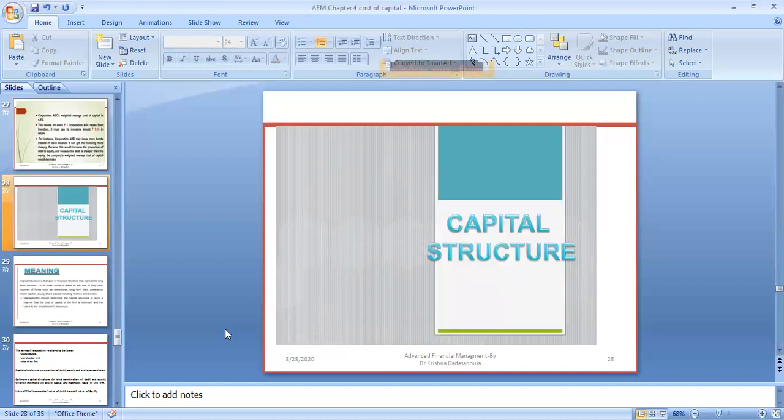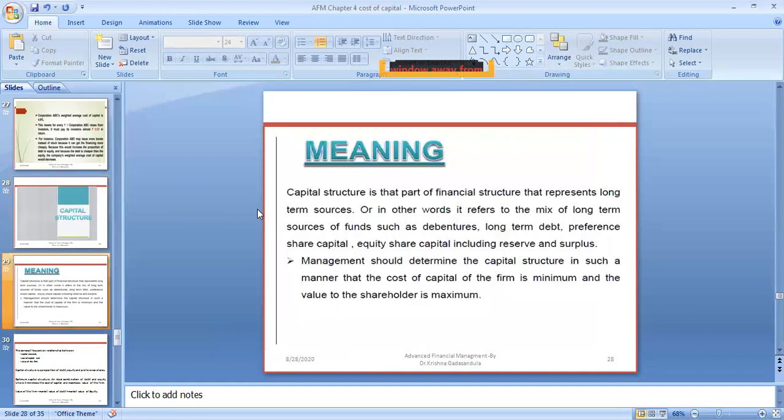And now we are going to discuss the capital structure. What is capital structure? Capital structure is that part of the financial structure that represents the long-term sources. Just now I told you that debt plus equity equals capital structure. In other words, it refers to the mix of long-term sources of funds such as debentures, long-term debt, preference shareholders, and equity shareholders, including the reserves and surpluses. These all make up the capital structure of the firm.